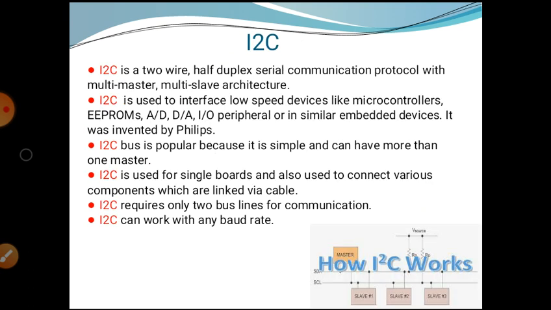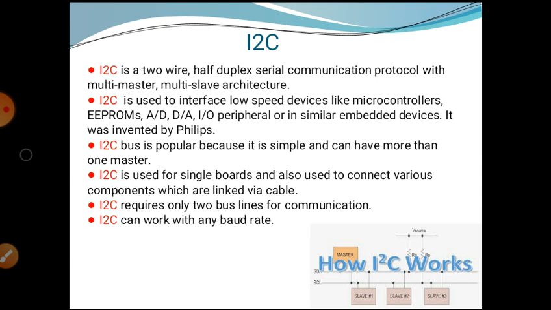Next, the last type of network access device is I2C. I2C is a two-wired half duplex serial communication protocol with multi-master and multi-slave architecture. I2C is used to interface low-speed devices like microcontrollers, EEPROMs, analog to digital converters, digital to analog converters, input-output peripherals, or similar embedded devices. It was invented by the company named Philips.